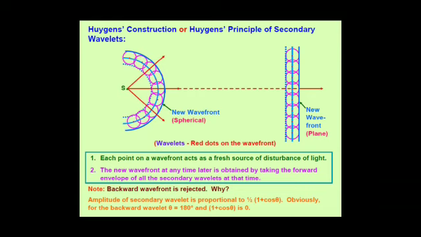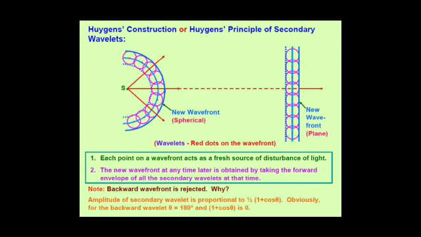Now to obtain the position of the new wavefront after time t, we take these points on the wavefront as the centers and the distance d, which is equal to time t into the velocity of energy in that medium, as the radius, and draw spheres from all these points. A common tangent to all these spheres in the forward direction gives the position of the new wavefront at a later time t.